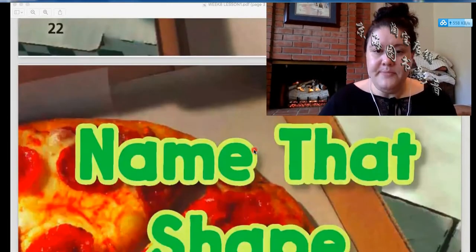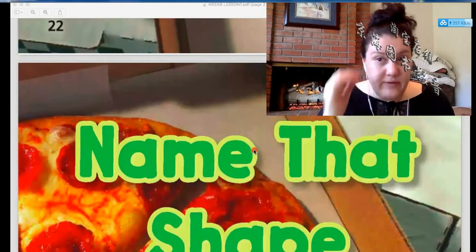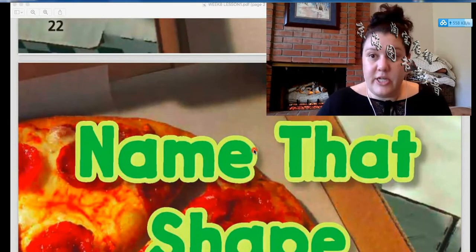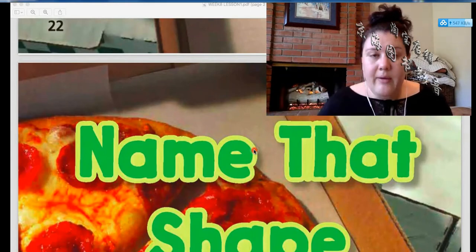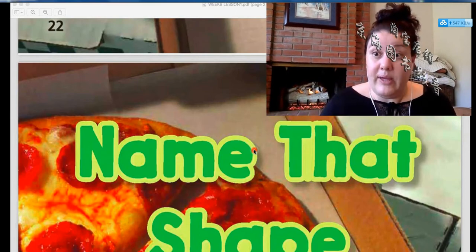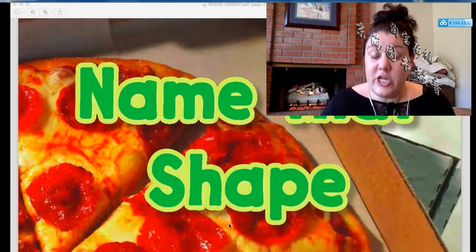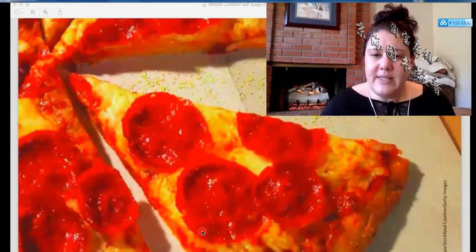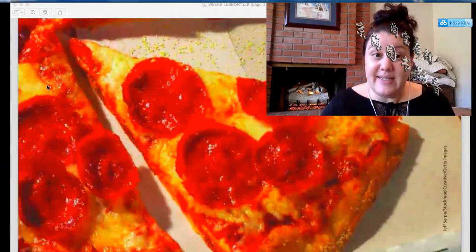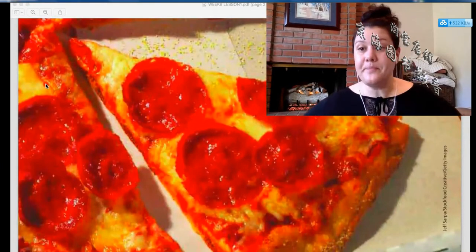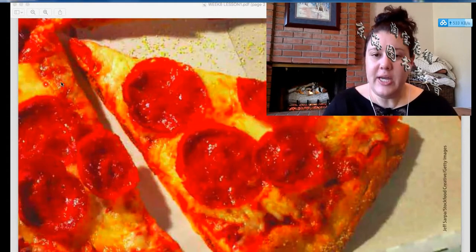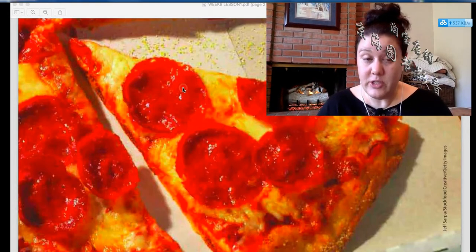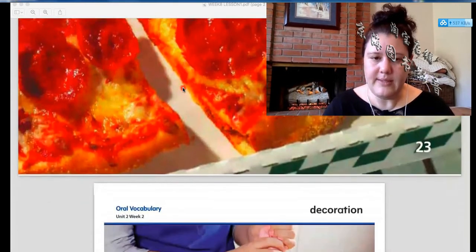Let's read. We're going to learn the names of the different shapes, so when you find the shapes, you'll be able to say them in English, okay? We're going to put that in our head, and learn our new vocabulary today for our weekly lesson. So name that shape. What is the shape of the pizza again? Remember we said it starts with a T, T, T. It's a triangle. And what shape is the pepperoni on top of the pizza? Yeah, it's a circle. Good job. Awesome.